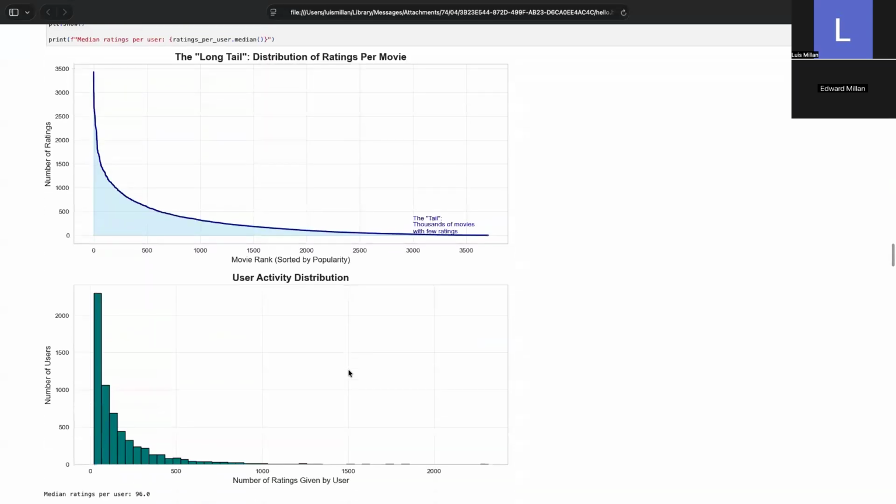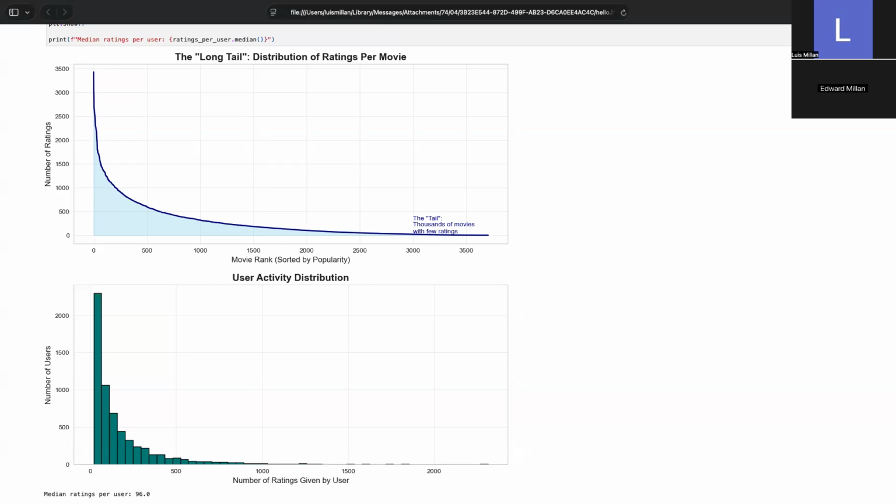So now taking a look at sparsity and long tails, we would look at the two charts above. So first looking at the ratings per movie, we see a long tail distribution. On the far left, we have the head, which is the movie that everyone watches. But looking at how fast it curves down, we have the vast majority of 3,700 movies sitting in this tail, having very few ratings. This is important because using a popularity baseline will fail for 80% of the catalog, as noticed in the long tail distribution, so therefore we need to work with models that can infer preferences for niche content.